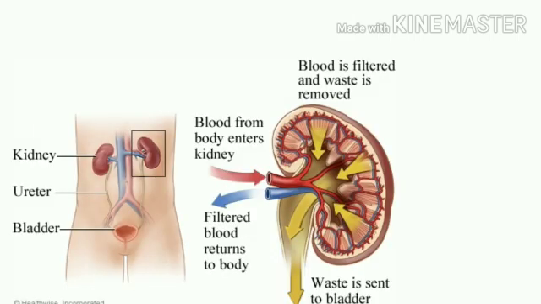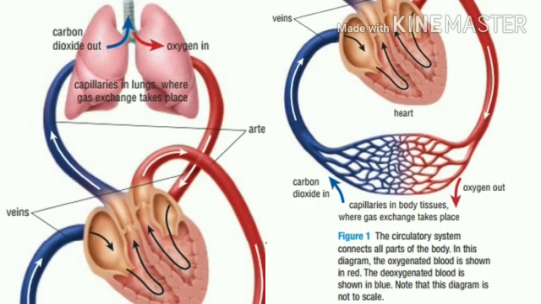And the waste materials after the digestion are also carried by the blood to the kidney for filtration. The next important function of the blood is that it carries carbon dioxide gas, the waste gas of our body, from different parts of our body to the lungs.